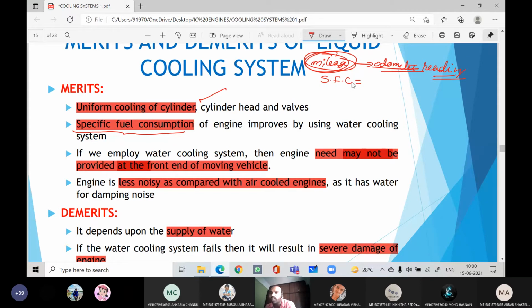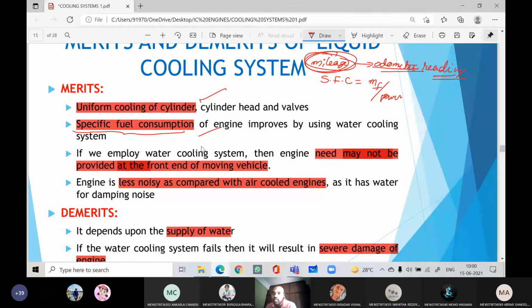Now, whatever we are talking about is the fuel consumption. Specific fuel consumption is the amount of fuel required to generate 1 kilowatt of power, that is, the mass of fuel required for 1 kilowatt. So if the cooling is proper, the number of kilometers per liter will also increase. Next, if you are using an air cooling system, the engine must be located at the front end of the vehicle.